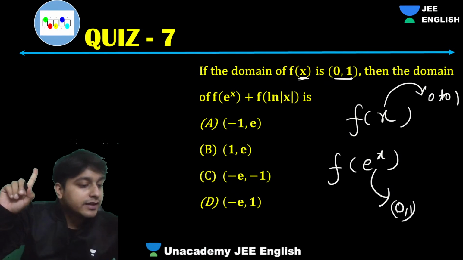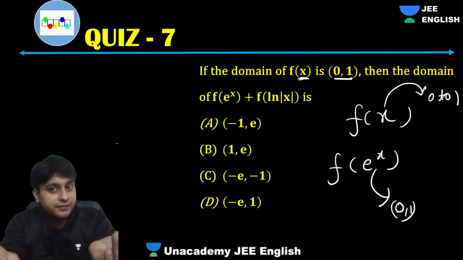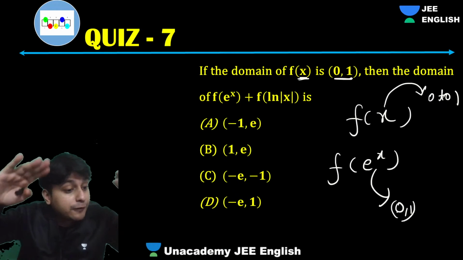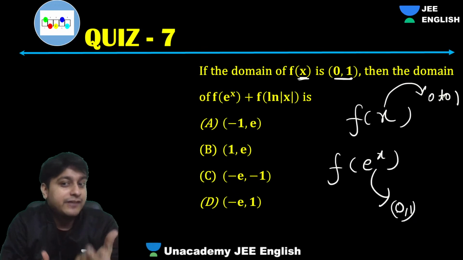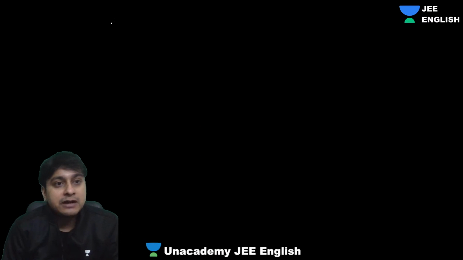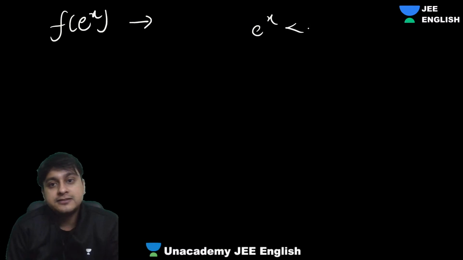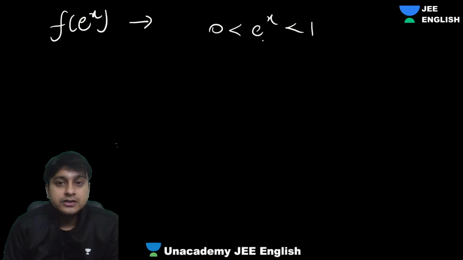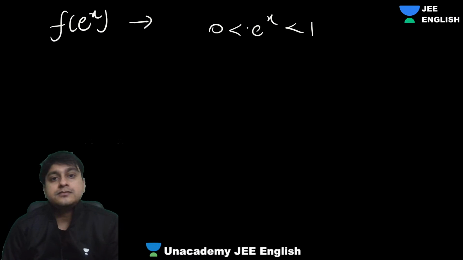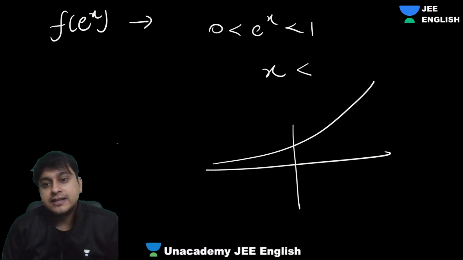Understood? Everyone clear this concept, this logic? F of x is defined when x is between 0 and 1. So f of e power x, f of something, will be defined when that something is between 0 to 1. That means for f of e power x to be defined, your e power x should be between 0 and 1. So what about your x? E power x graph is like this, right?